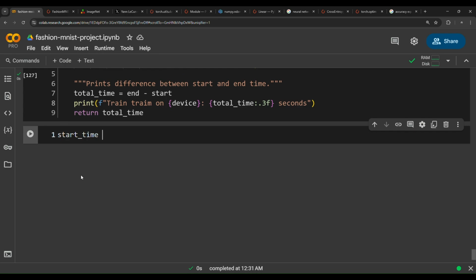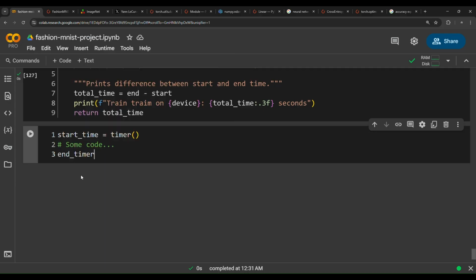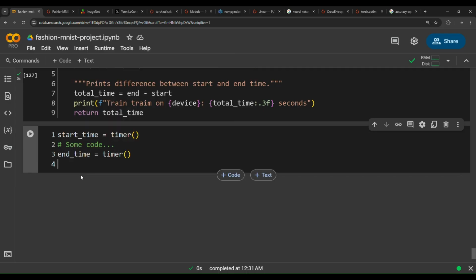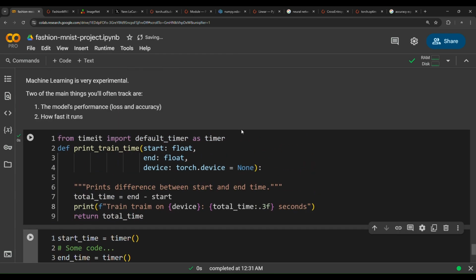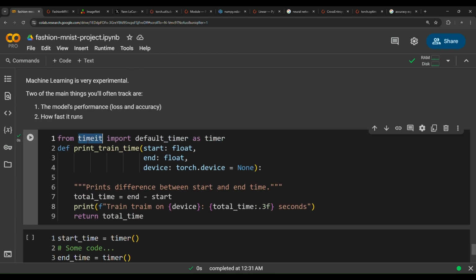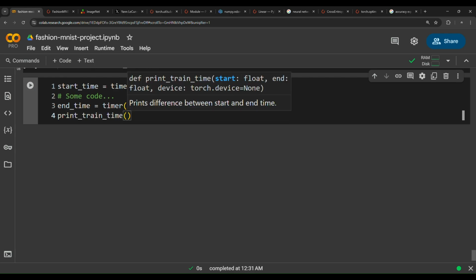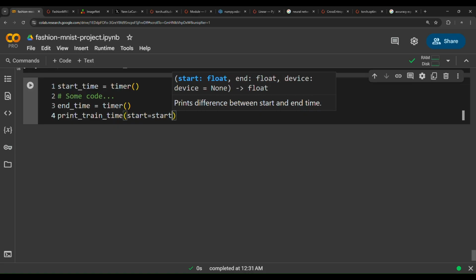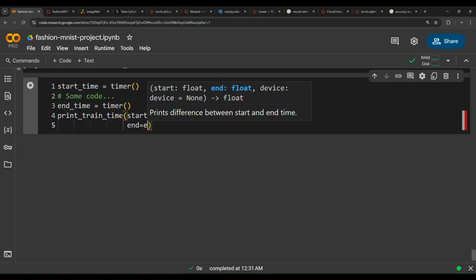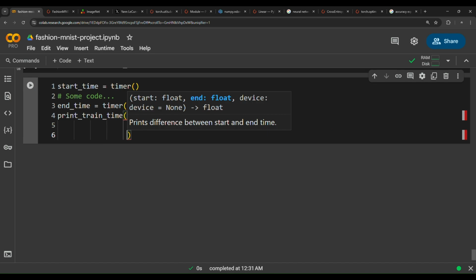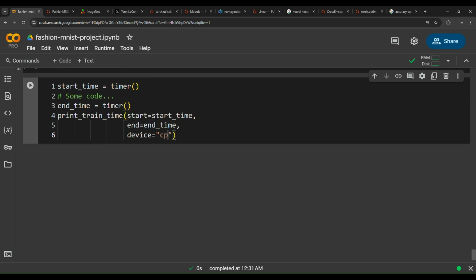So start time equals timer, and then some code goes into here, and then end time equals timer. This timer is nothing but a function we have imported from timer: import default timer is a function. And then if you want to use our function, print train time, and then pass in here the start as start time, the end as end time, and the device as CPU.